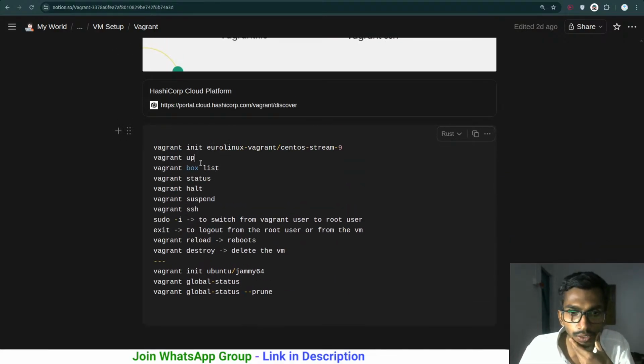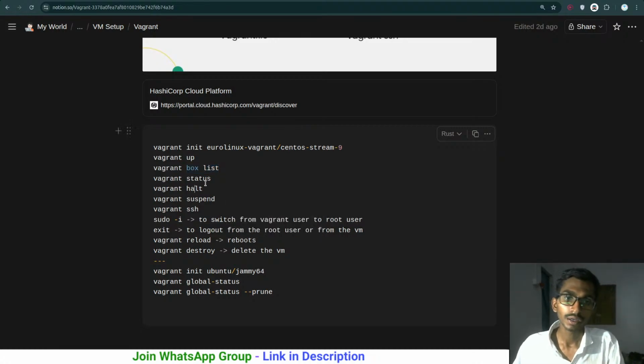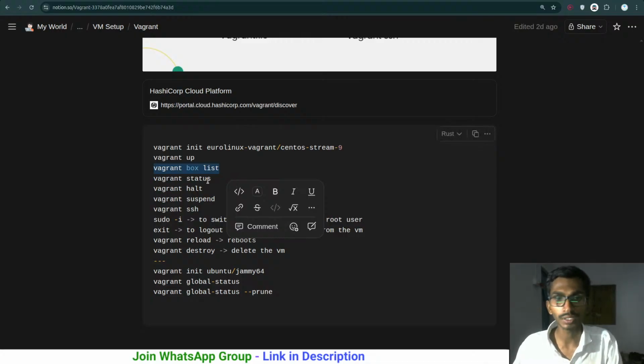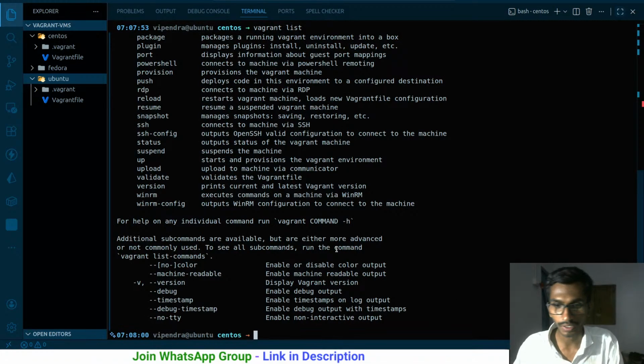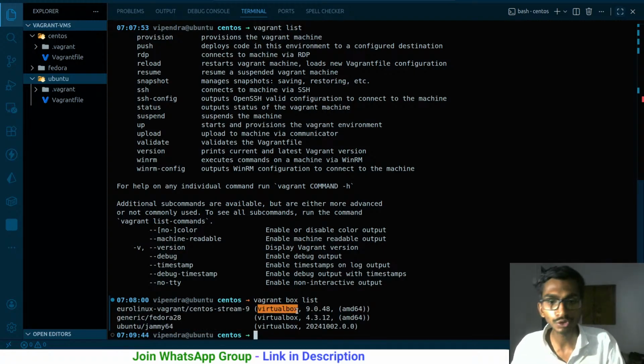So vagrant init, okay, vagrant box list. If you wanna see the list of the images that you have, all the downloaded files that have been downloaded by vagrant, you will be getting them over here. So let me just simply run this vagrant box list. So I have Ubuntu Jammy 64, I have a generic Fedora 28, and I have CentOS Stream 9. So these are the three virtual boxes that I have installed.